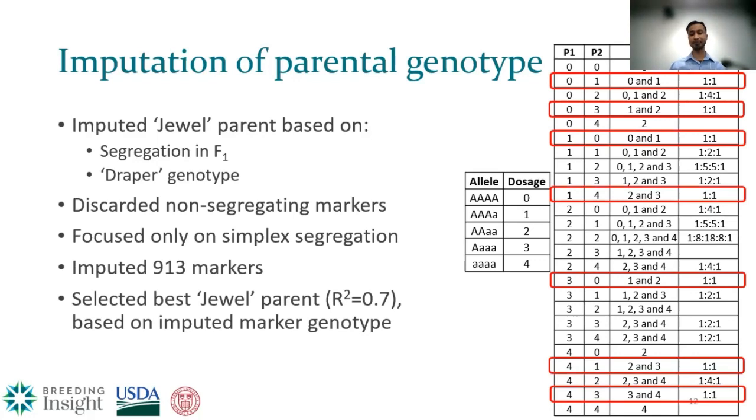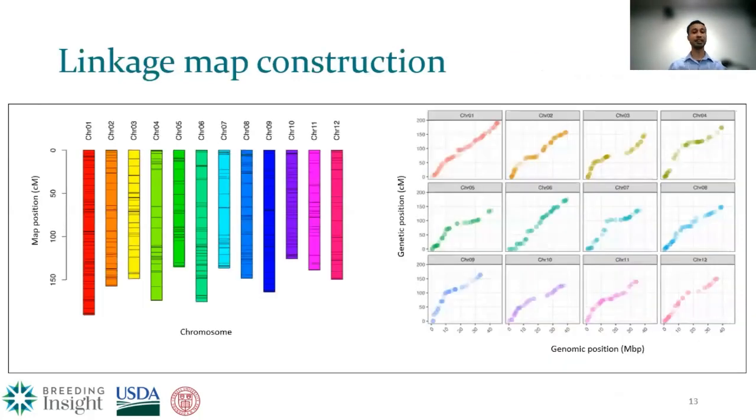So this is the linkage map that we got, the genetic map that you see here. We got a fairly good genetic map considering the imputation and best parent used. Compared to previous genetic maps, it is fairly consistent, except in a couple of chromosomes we found greater genetic distances, but overall we would call it a very consistent genetic map. On the right-hand side, you see a comparison between genetic and genomic position, which is also fairly good. I would like to highlight some of the features where we were able to detect some centromeric regions. The one I highlighted in the red box in chromosome 2 and chromosome 3, as you can see.